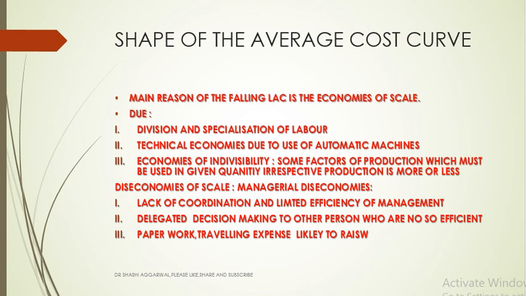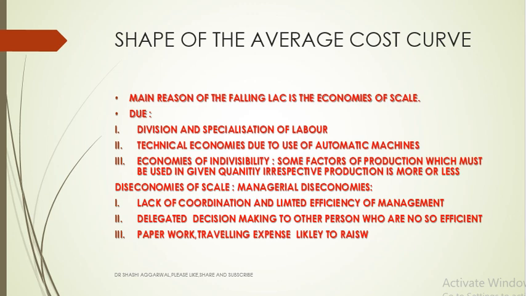Some factors of production must be used in a given quantity, they cannot be taken in divisible form. So when initially the production increases, they are optimally utilized. That is why the cost is reduced. And secondly, why it has a rising part, it is due to the diseconomies of scale.